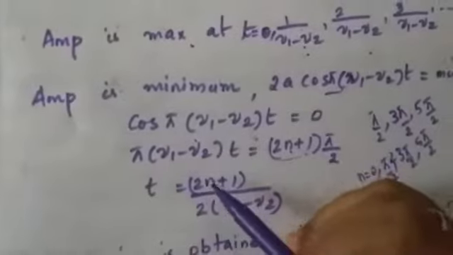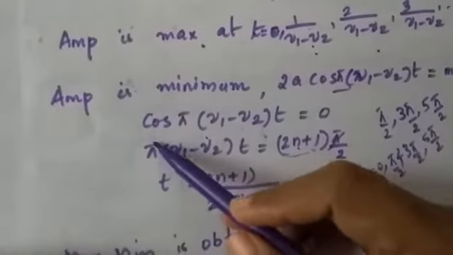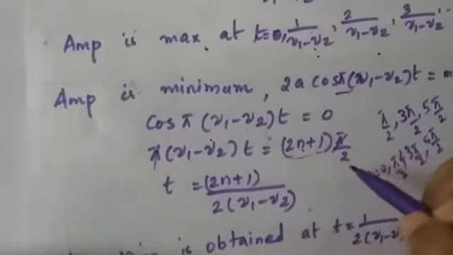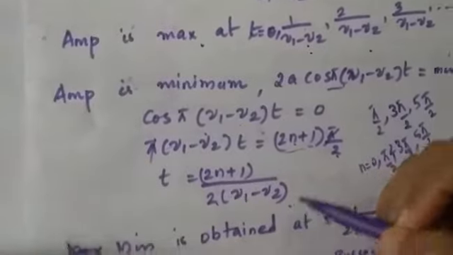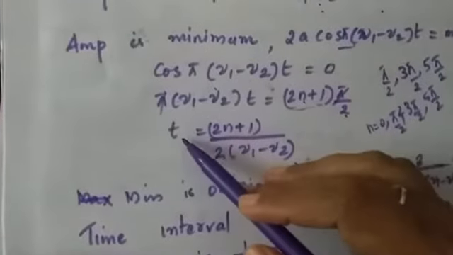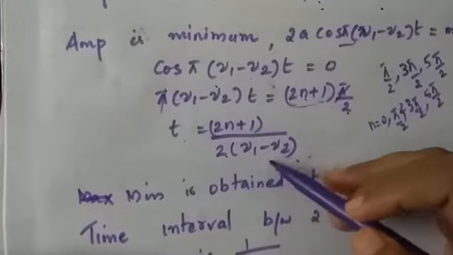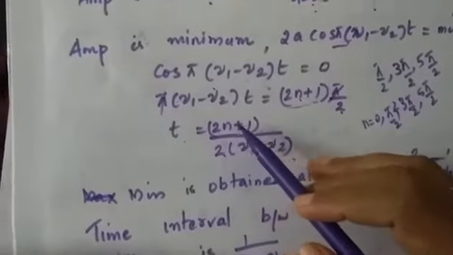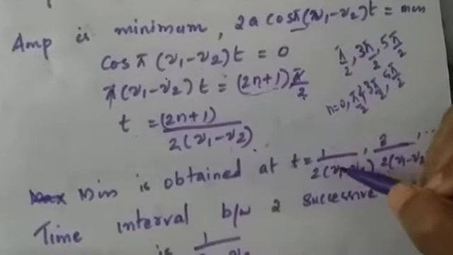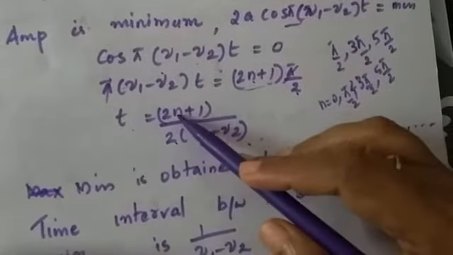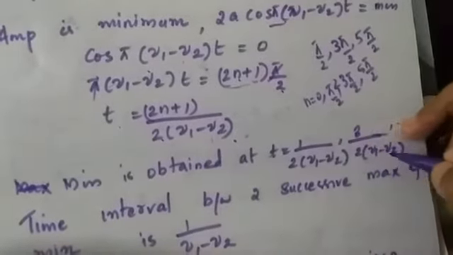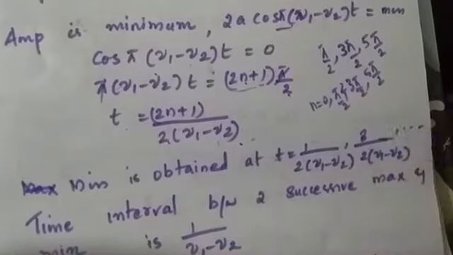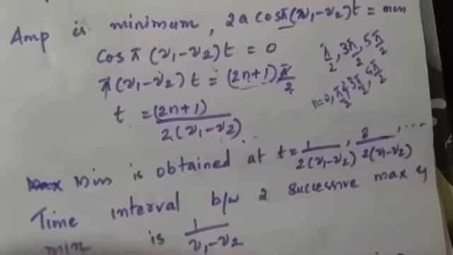Next, from here this pi and this pi will be cancelled, and we are left with t equal to (2n plus 1) divided by 2 into (nu 1 minus nu 2). So minima are obtained at times (2n plus 1) by 2 into (nu 1 minus nu 2). Here also, when n is equal to 0, you get time t equal to 1 by 2 into (nu 1 minus nu 2). When n equal to 1, you get t equal to 3 by 2 into (nu 1 minus nu 2). So minima are obtained at times 1 by 2(nu 1 minus nu 2), 3 by 2(nu 1 minus nu 2), like that.